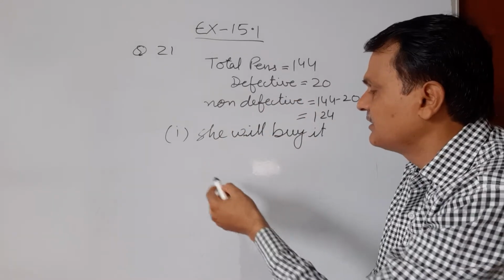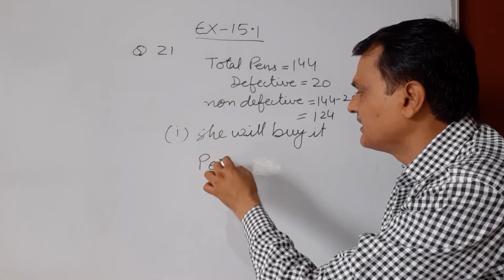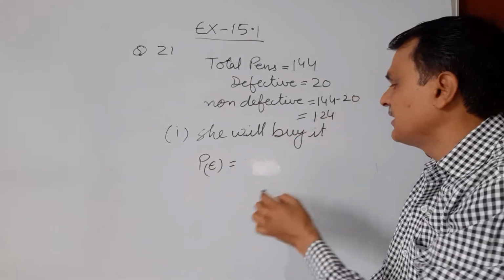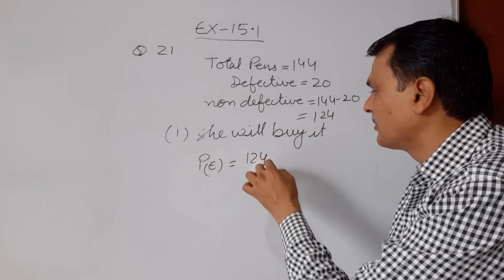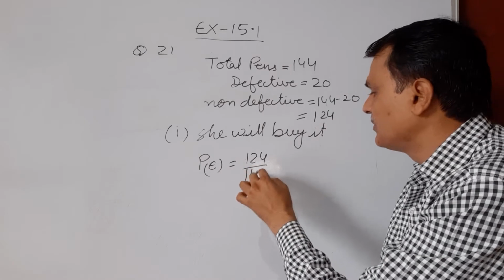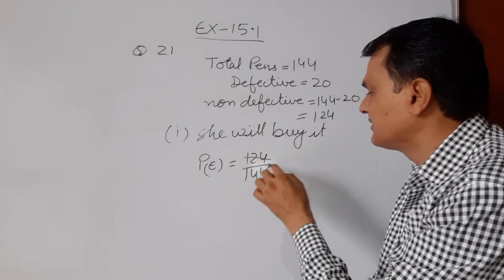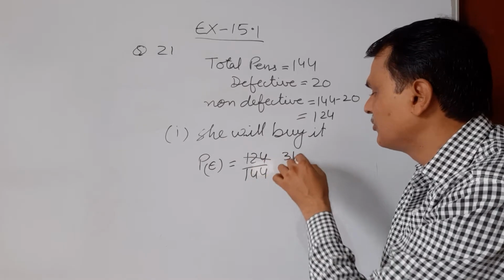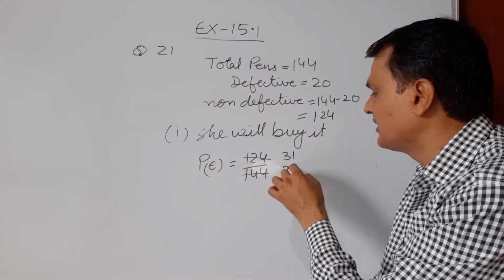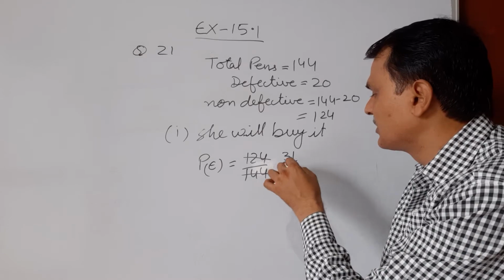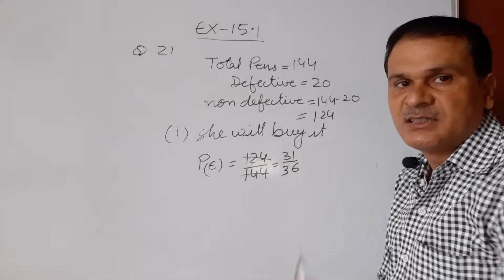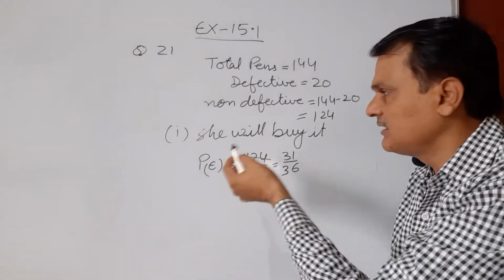The probability of this event equals the probability of a good one, that is 124 upon 144. We can cancel by 4: 4 threes are 12, 4 ones are 4, and 4 sixes are 24, and 31 upon 36 is the probability that she will buy it.